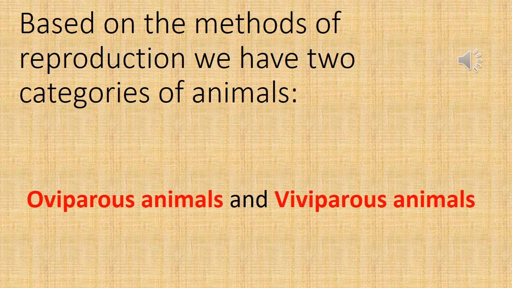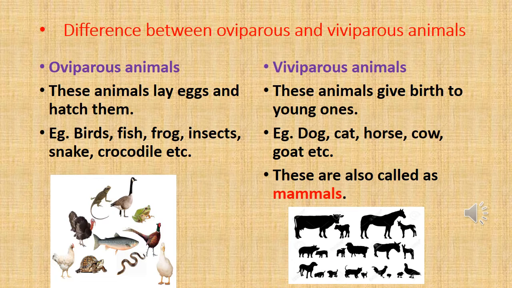Based on the methods of reproduction, we have two categories of animals. First category is known as oviparous animals and second is viviparous animals. Let's see the difference between oviparous and viviparous animals. Oviparous animals lay eggs and hatch them.